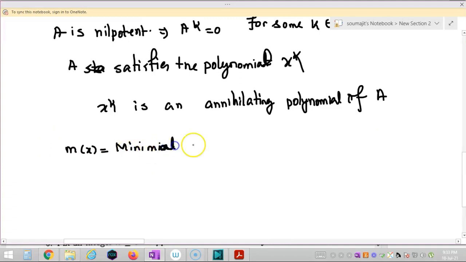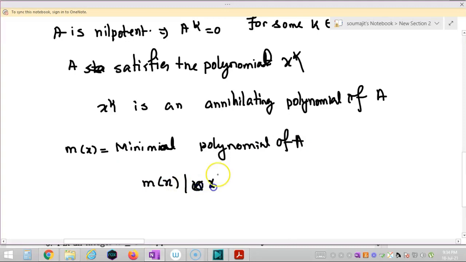We know that the minimal polynomial always divides any annihilating polynomial, so m(x) divides x to the power k. Then what are the possibilities of m(x)? m(x) is x to the power r, where 1 is less than or equal to r, less than or equal to k, and r belongs to the natural numbers, right students?